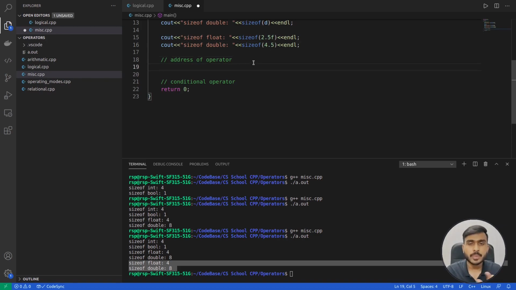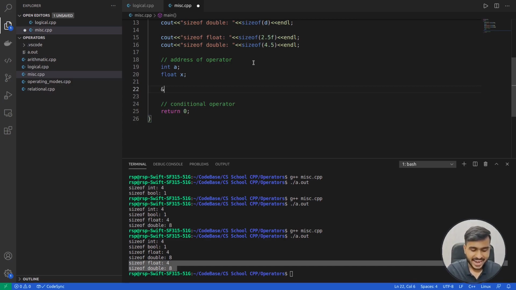This address of operator is again a unary operator, and it only works on variables. It will not work on constants or anything else. For this demonstration, I'll create two variables: an integer variable a, and a float variable x. Now let's see how we can use the address of operator.